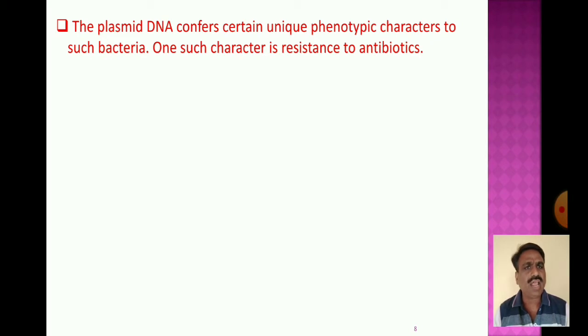So when bacteria infect an organism that is given antibiotic treatment, the bacteria will be resistant to the antibiotic because of the presence of the plasmid DNA.